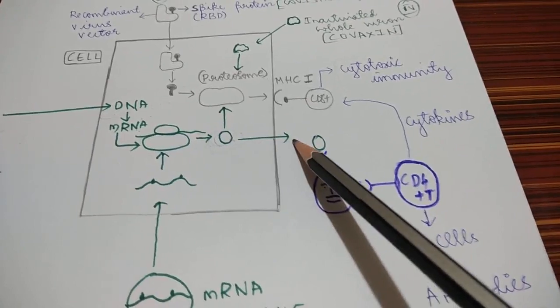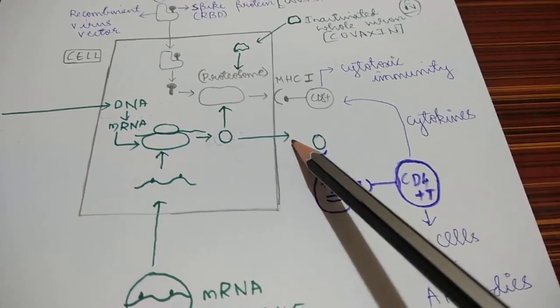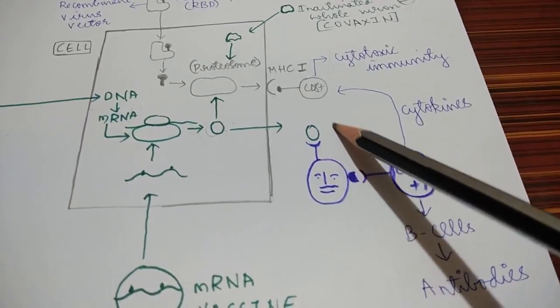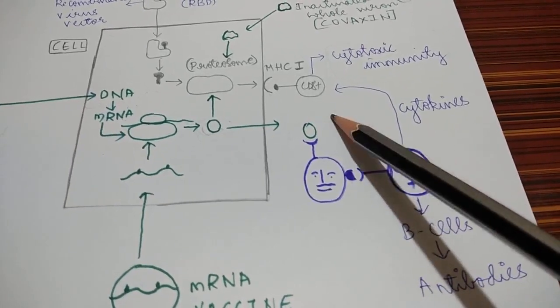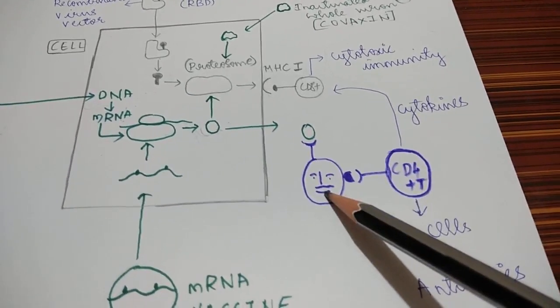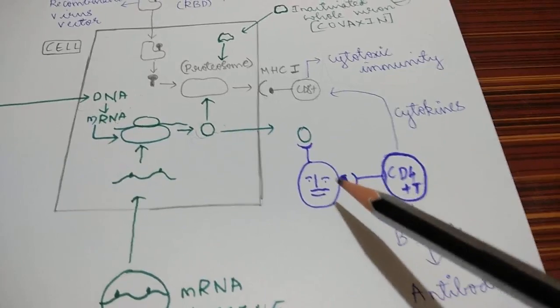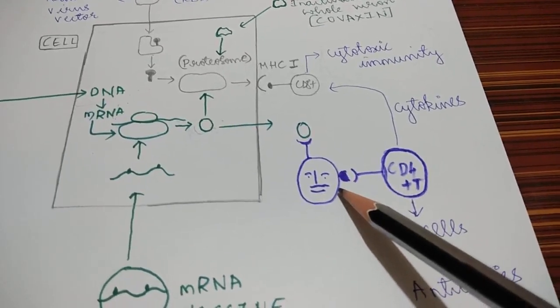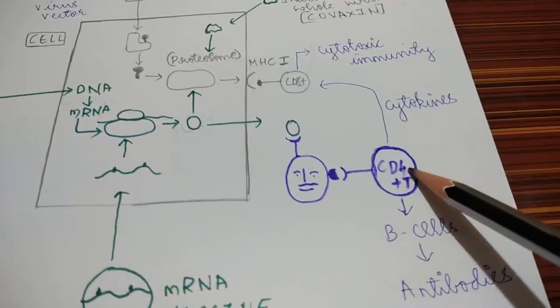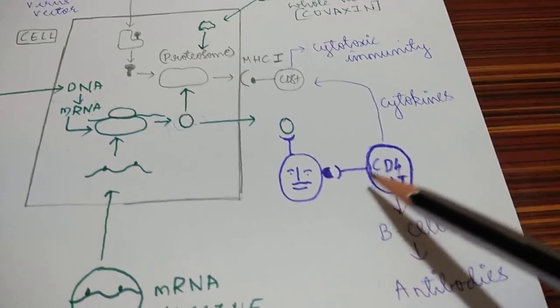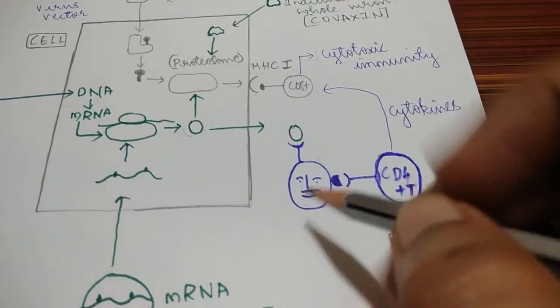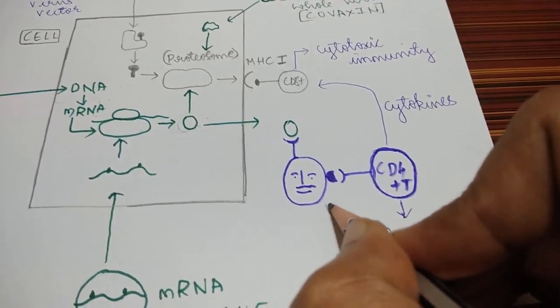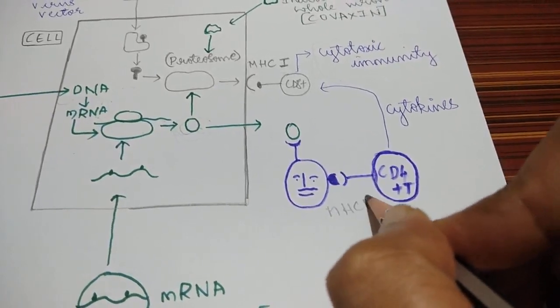Once it gets excreted, or moves out of the cell, it is taken up by another body cell. Okay, and this body cell, it could be any type, any body cell, will present it to the CD4 T lymphocytes through MHC type 2. This is MHC type 2.